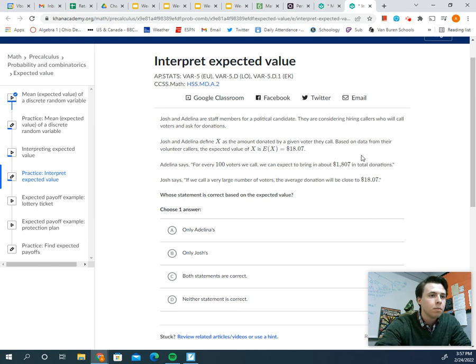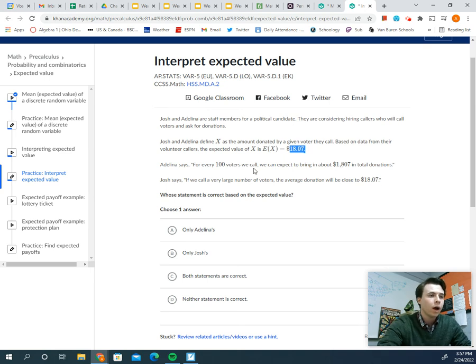If we're expecting an average of $18.07 per voter, we can take that 18.07 and multiply it by 100. And we do get 1807.